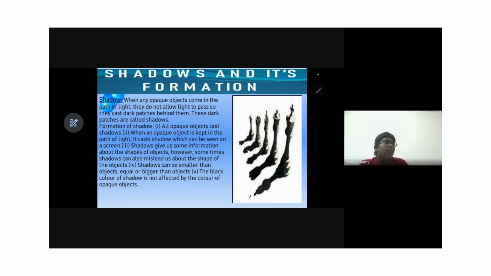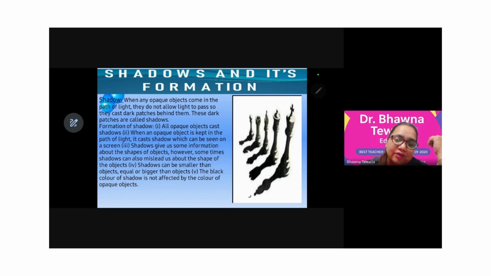Shadow is formed when an opaque object is placed in front of a luminous object; it creates a dark spot behind it. This is the process by which a shadow is created.